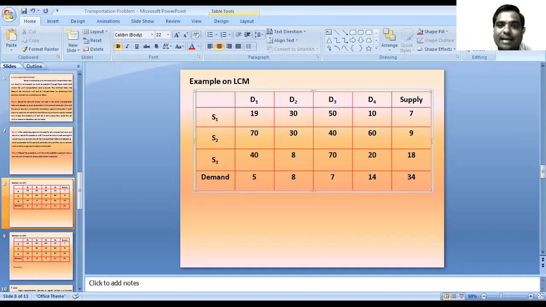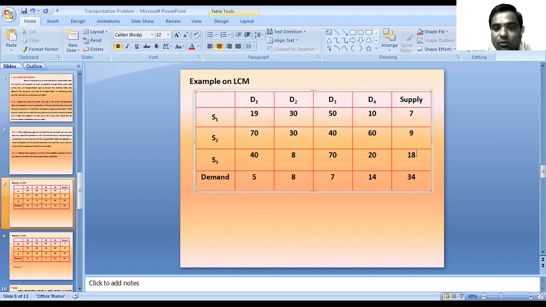So allocate as much as possible here. 8 is the lowest transportation cost, and we can see that the demand of D2 is 8 units, and the supply from the S3 source is 18 units.